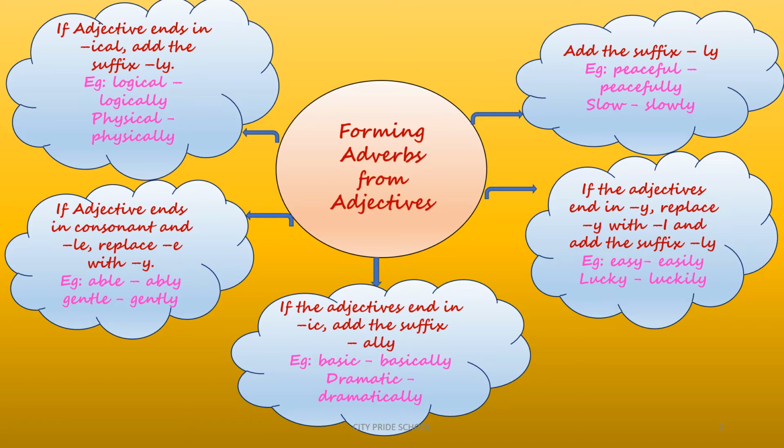So there are basically 5 rules to it. Rule number 1 is by adding ly. If you add ly as a suffix to any of the adjectives, then you can change it into an adverb, like peaceful, peacefully, slow, slowly. But this is not applicable to all adjectives.